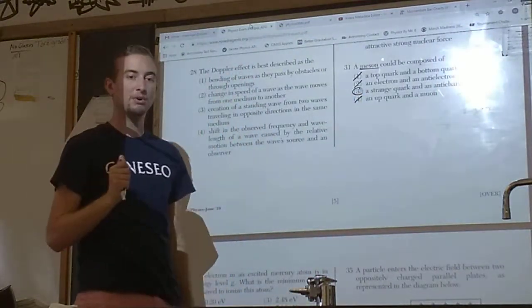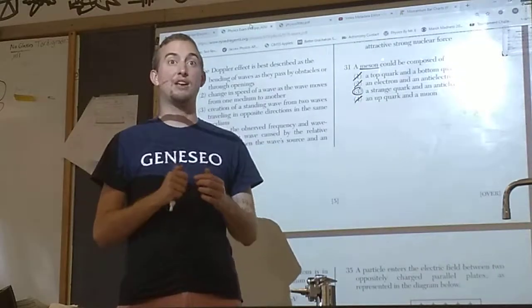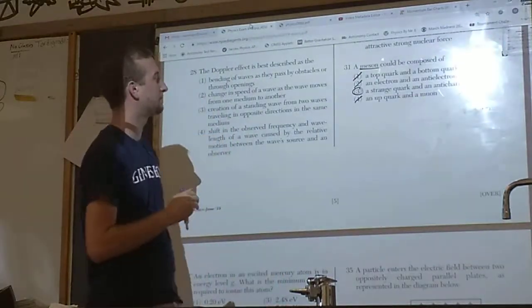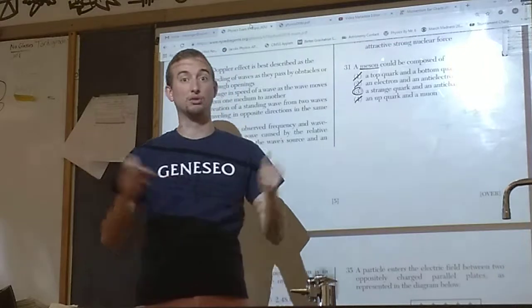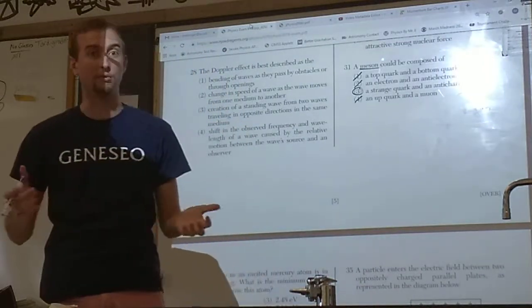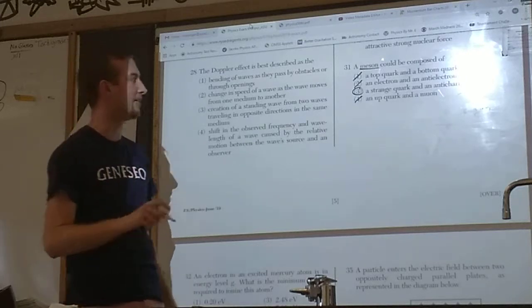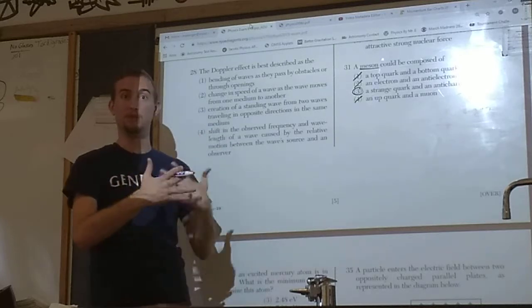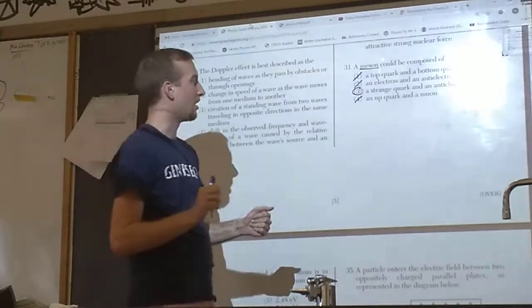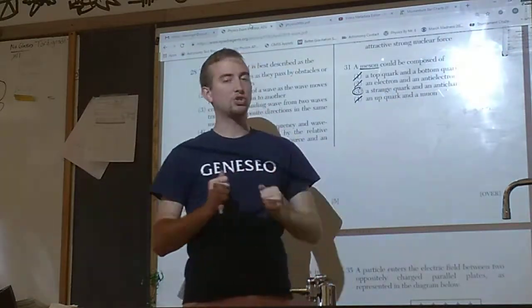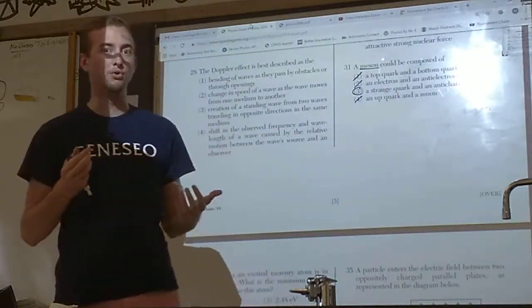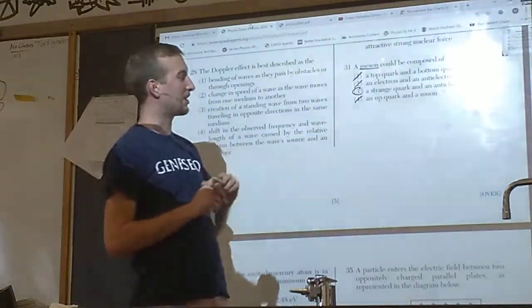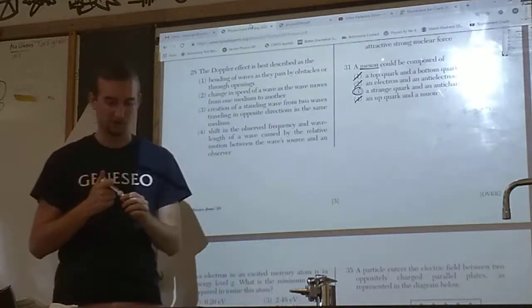In addition, please remember that any combination of particles must have a whole number charge. Top quark and bottom quark, you would not get a whole number charge. That cannot possibly be a combination. Electron and anti-electron: remember what happens when matter meets its antimatter counterpart. It will annihilate. All that mass will just turn into energy. First of all, that would not be a meson. There would be no more particle there. It would just be energy. Strange and anti-charm actually will turn out to give a whole number of charge, and up quark and a muon will not. So two different reasons that this is the only possible combination that will give us a meson. Answer is number 3.